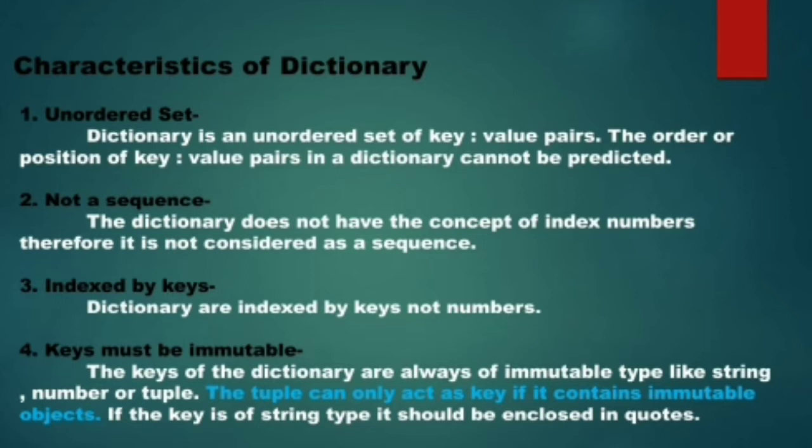The keys that we use in dictionary should always be of immutable type. Immutable type means it can either be a number, a string or a tuple. And when we make a key in the form of a tuple, then we have to remember one thing, that the content of that tuple should also be immutable. Then only that tuple could be made the key of a dictionary. And if the key is a string type, then that key will be enclosed in quotation marks.